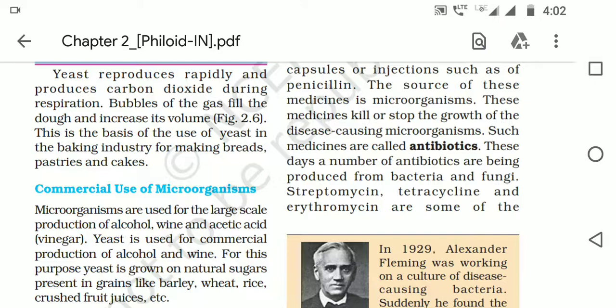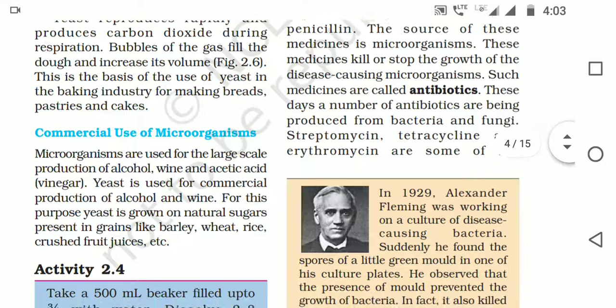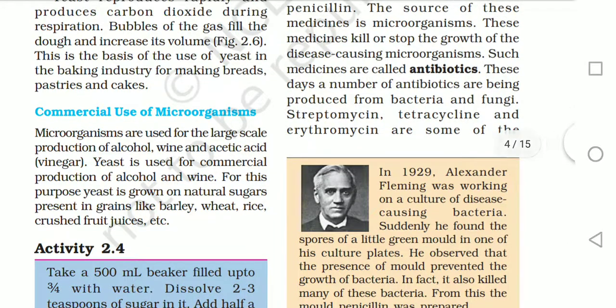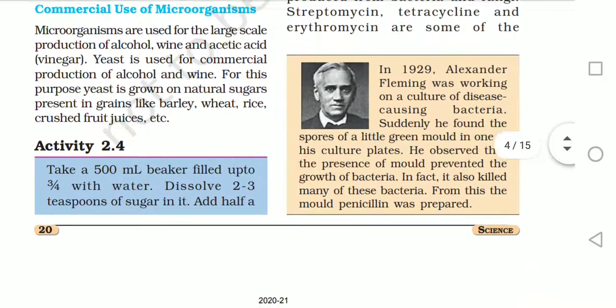And the source of antibiotics is again microorganisms. So in the same place, it is acting as a friend as well as a foe, because the microorganism causing the disease is a foe for us, whereas the antibiotic is a friend for us. These days, a number of antibiotics are being produced from bacteria and fungi. Streptomycin, tetracycline and erythromycin are some examples of them.